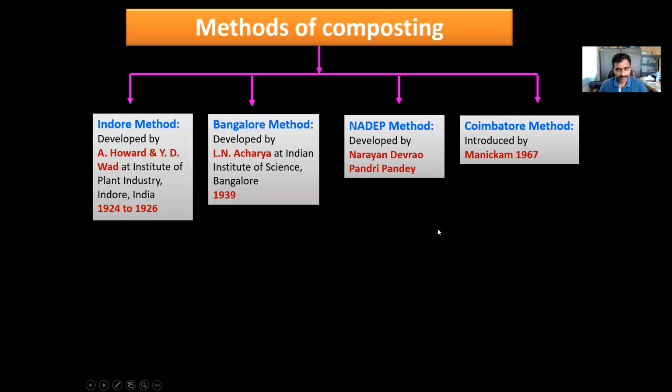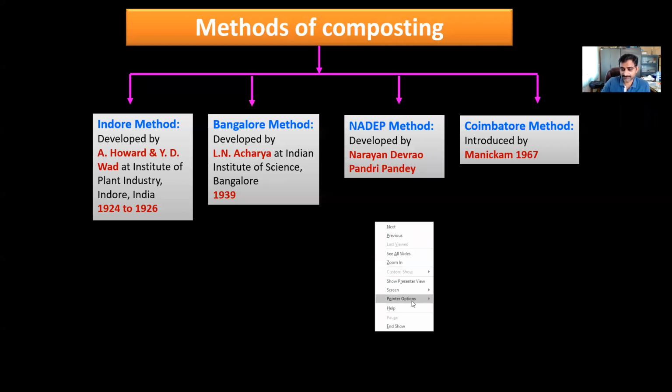In India, there are four methods of composting which are popularly used. These methods include the Indore method of composting, Bangalore method of composting, Nadep method of composting, and Coimbatore method of composting.